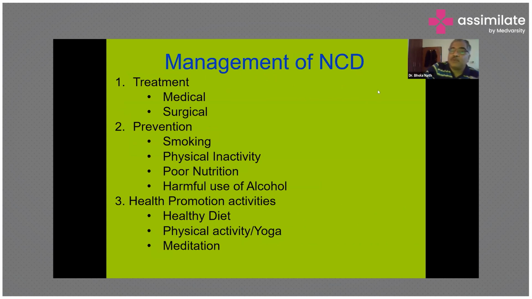Now, as I told you, most of the NCDs have certain common risk factors, and that's why management of the NCDs is also more or less similar, and whatever advice we offer for one kind of disease in the NCD group stands the same as for the other diseases among the NCDs. So how are we going to manage the NCDs? We can manage either by medical treatment, where we can give drugs, or we can perform certain surgeries, such as in coronary heart disease, where we conduct a bypass. So surgical intervention can take place.